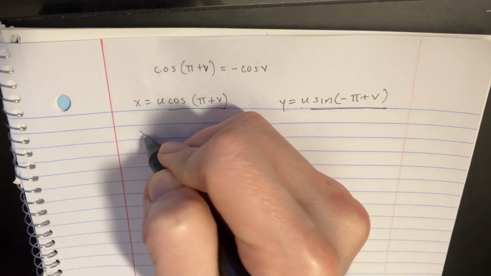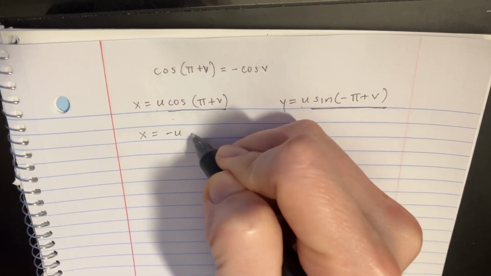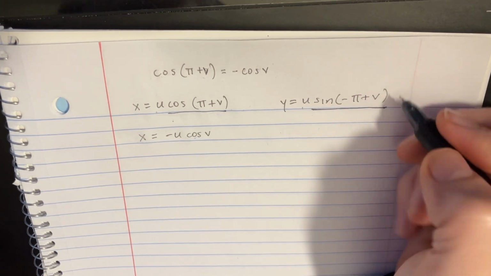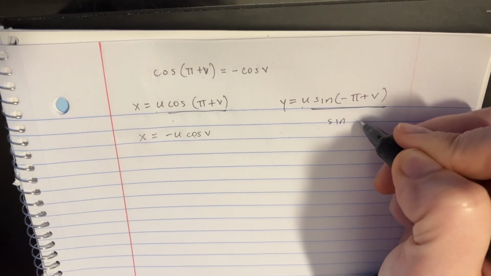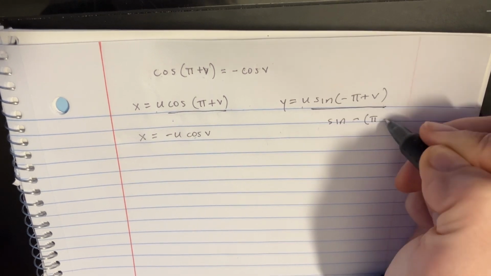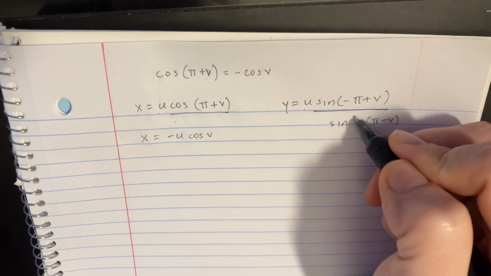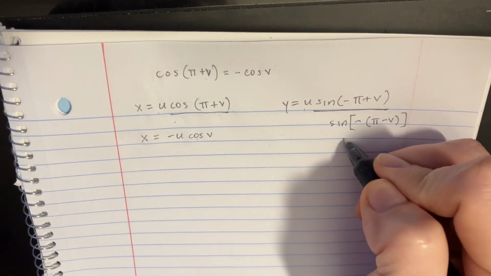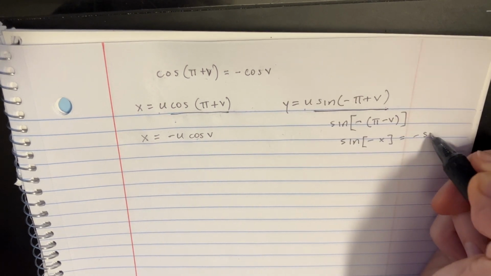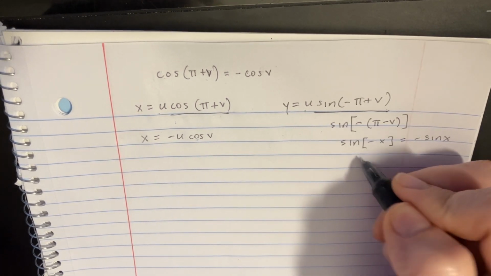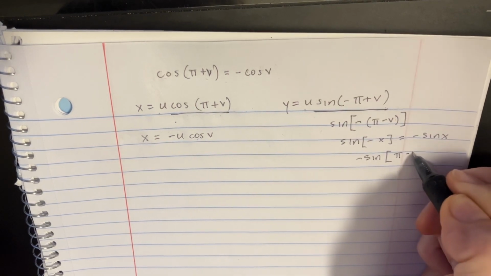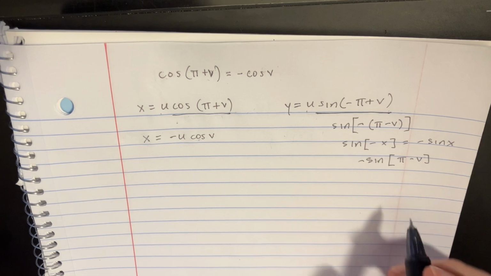So we can actually replace this by saying x equals negative u cosine of v. And over on this side, we'll take a look at the sine. But I can rewrite this as saying sine of like negative pi minus v. And then I would have this, which is kind of like saying sine of negative x, right? And if we have the sine of negative x, we should know that's actually equal to negative sine of x. So going back to this, technically negative sine of pi minus v is what we have here.